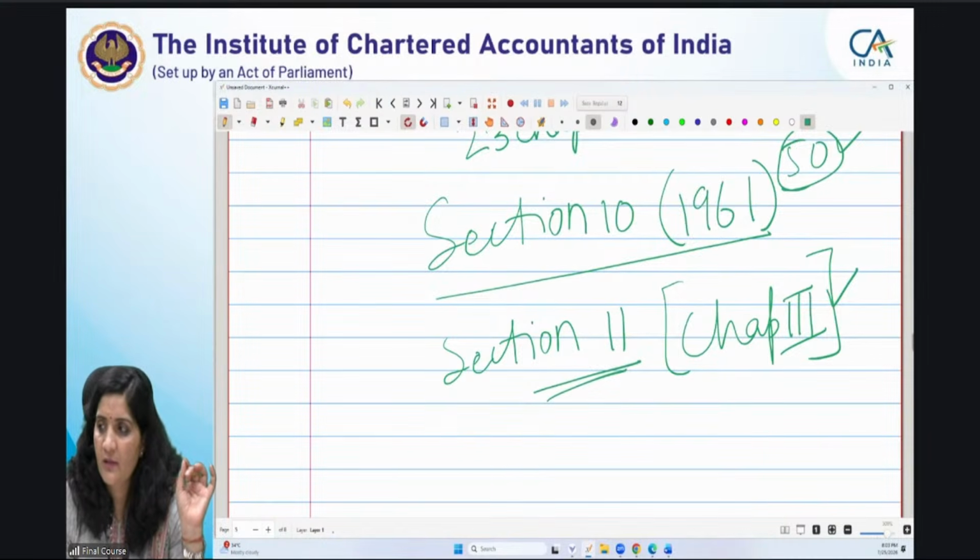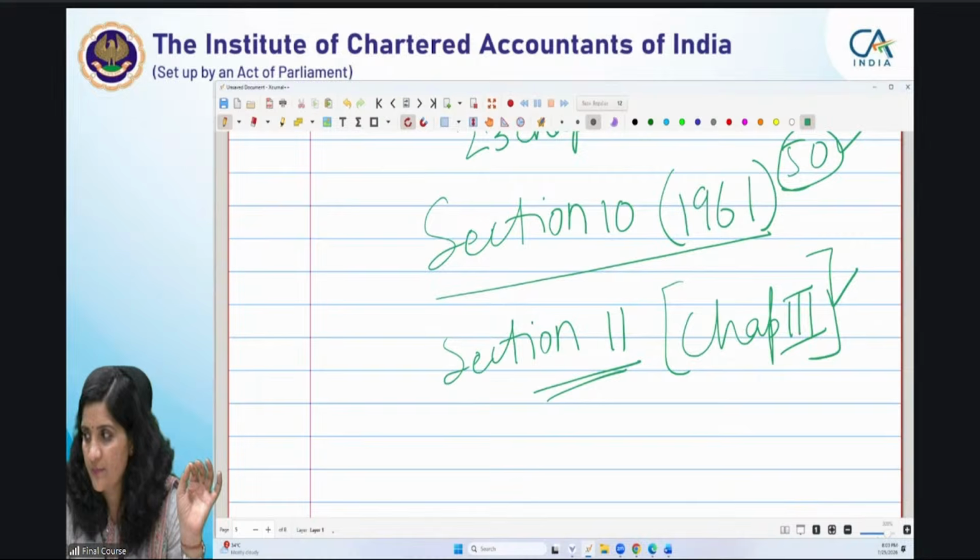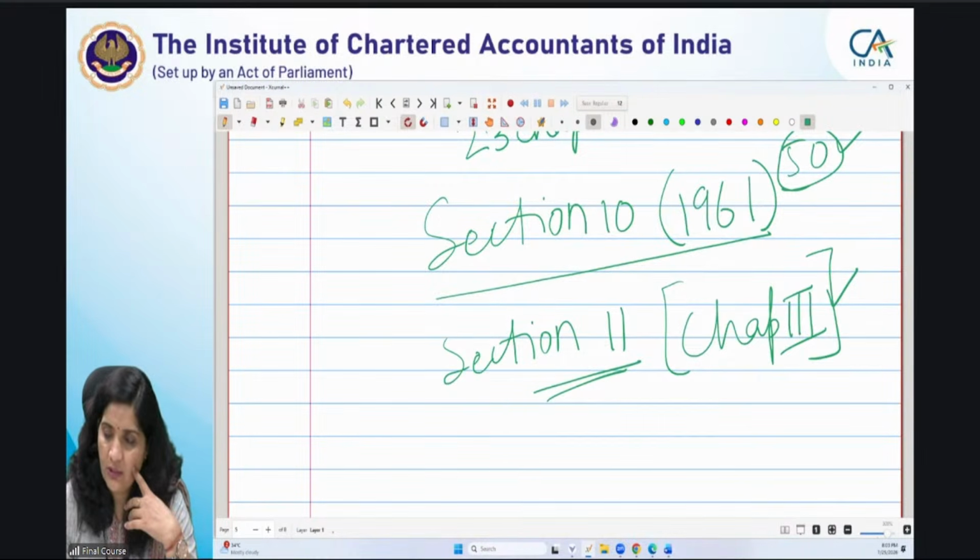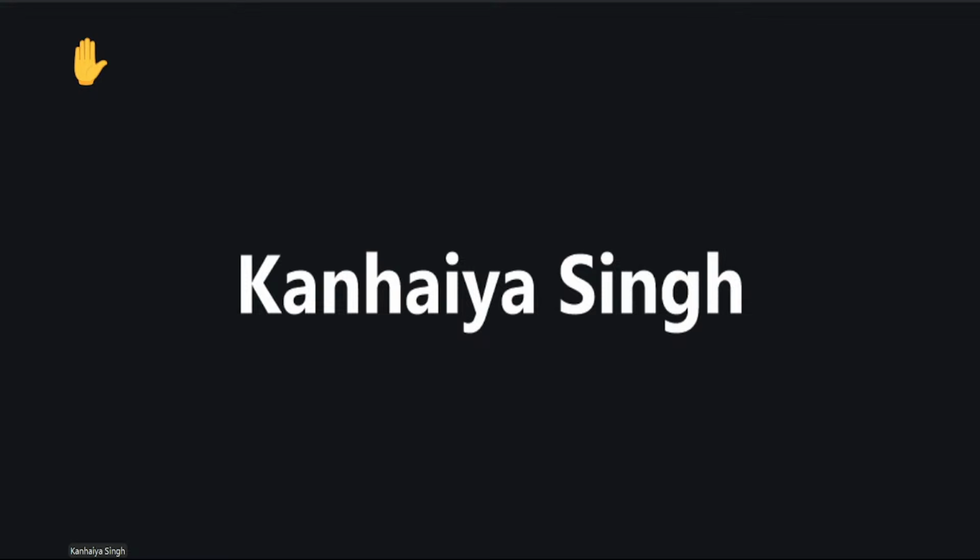Anyone? Just raise your hand. I want to ask this query and listen from you. Why do we name them clauses instead of subsections in this section 10? Just raise your hand, whoever wants to answer. I will unmute. Kanaya wants to answer. Technical team, please unmute Kanaya. Good evening, ma'am. Yeah, Kanaya, you tell me.